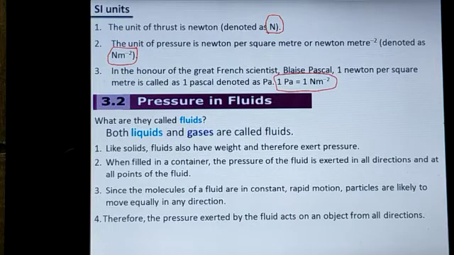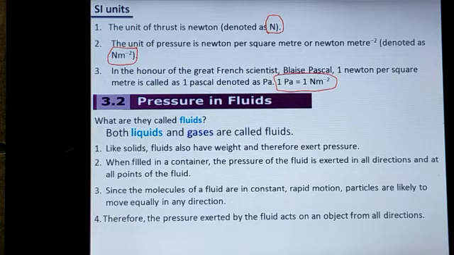The word continuously is left out in the textbook itself, but adding that word is better. Still, the statement gives the right explanation. The molecules of gas and liquid have continuous, constant, rapid motion. At the same time, the particles of gas and liquids move equally in any direction with the same force, with respect to the temperature.